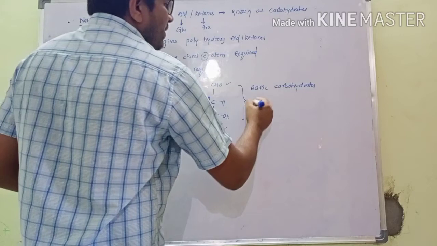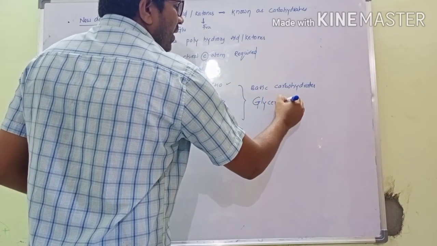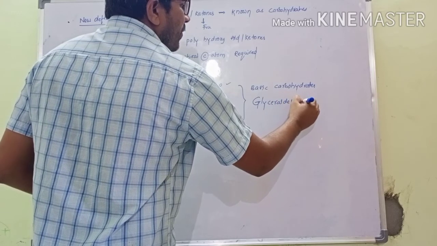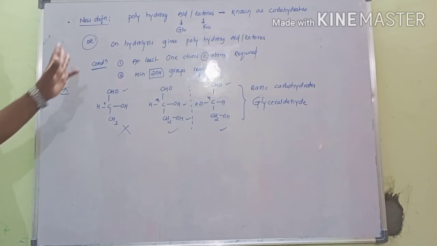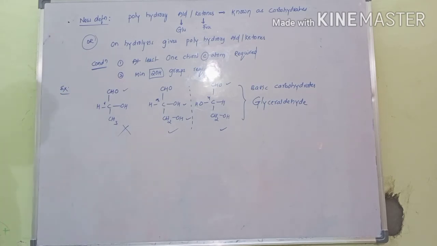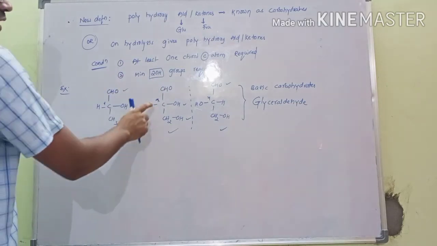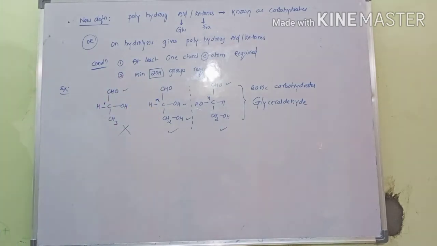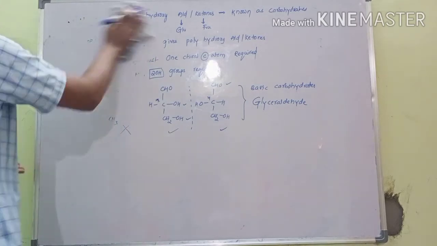Its name is glyceraldehyde. This name is glyceraldehyde. So this is the new definition. Next, for aldehydes, how many minimum carbons are required? For aldehydes, a minimum of 3 carbons. Then go for the keto functional group.